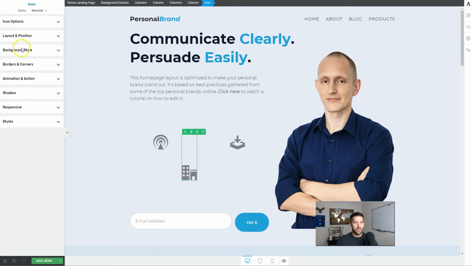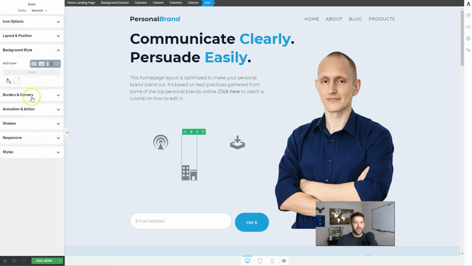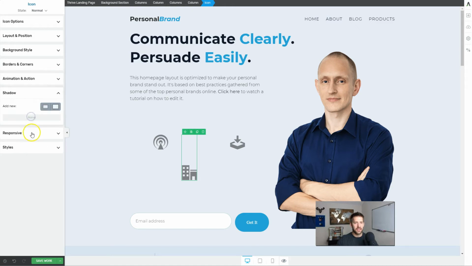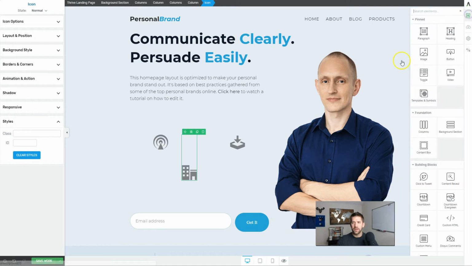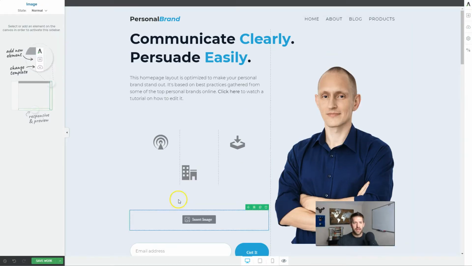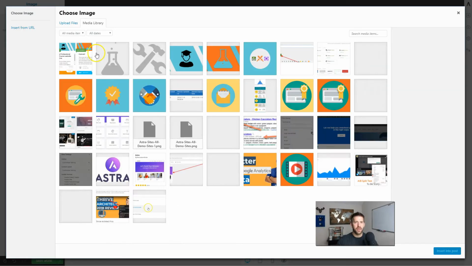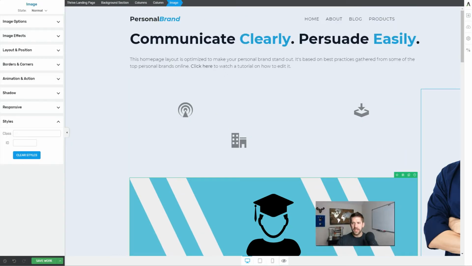It doesn't seem too bad now, but when you expand each one of these, there are a ton of different things that you can do with each one of these icons. And you add in a new module, let's say an image. Let's put something in real quick. So I move this image in, and this is actually a really good example.